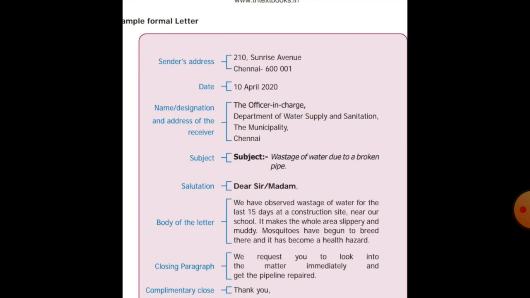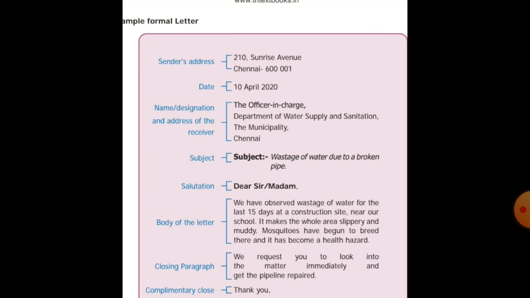We have some rules. Now you take your English book, students. This letter is in your English book. Take this page and this letter. Now we will see the format. First, this is one example. We will see about the formal letter.